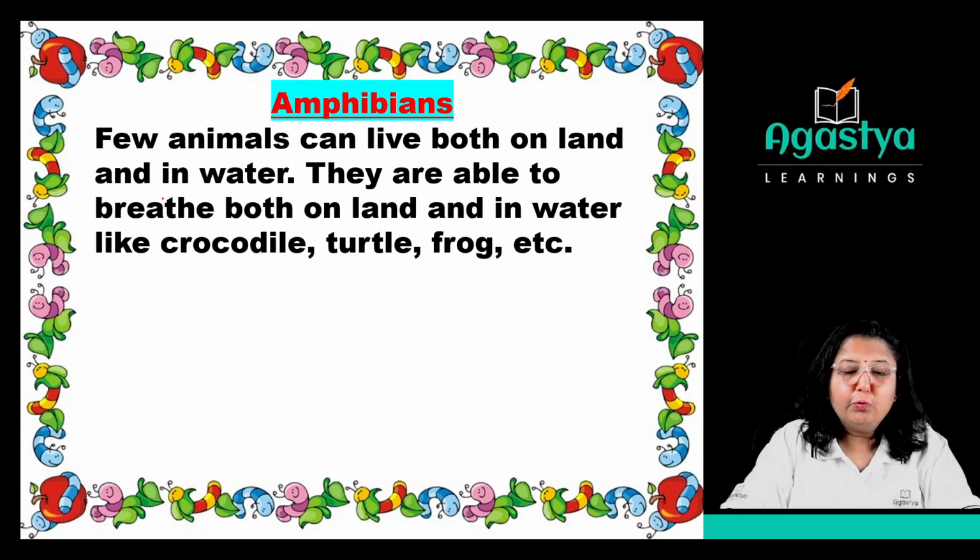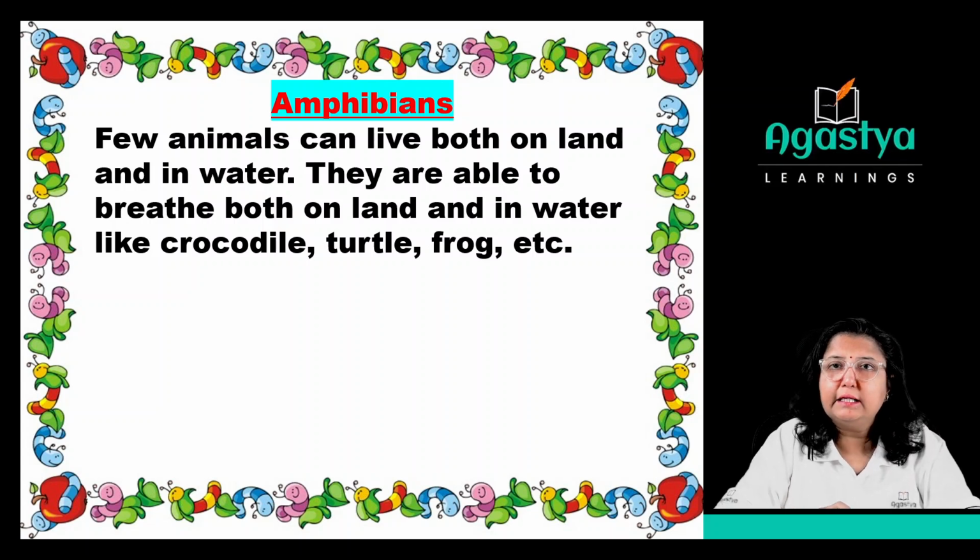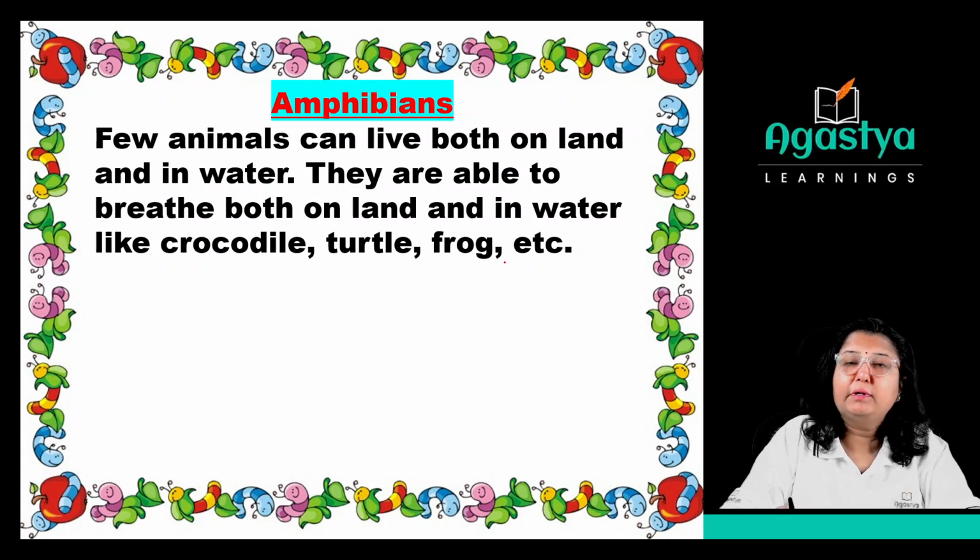Amphibians. Few animals can live both on land and in water. Means they can be present on the land as well as easily they can live inside the water. They are able to breathe both on the land and in water, such as crocodile, turtle, frog, tadpoles, some of the, we can say, lizards, etc.